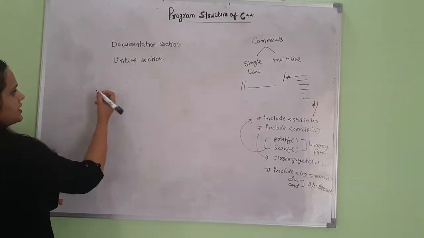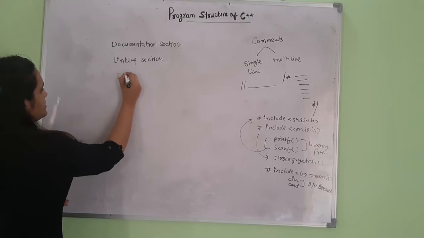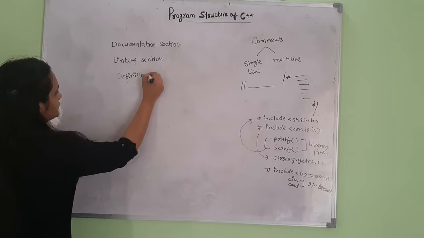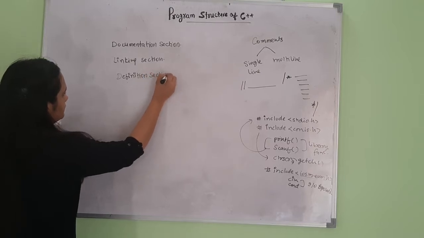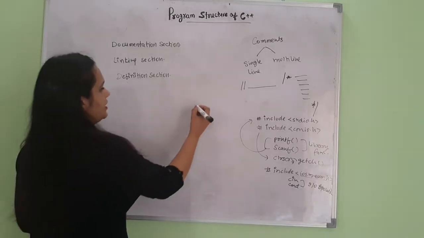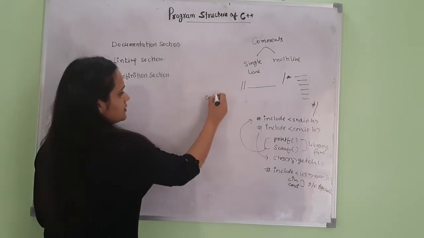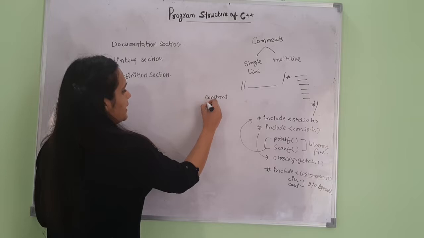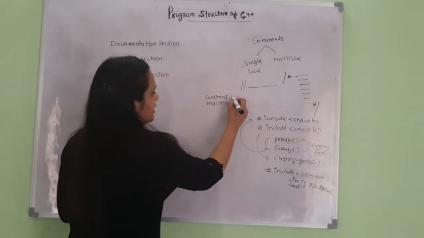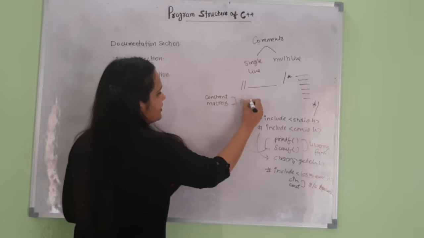Now the next section is the definition section. In the definition section, we can define constants and macros. They are defined with the #define statement.